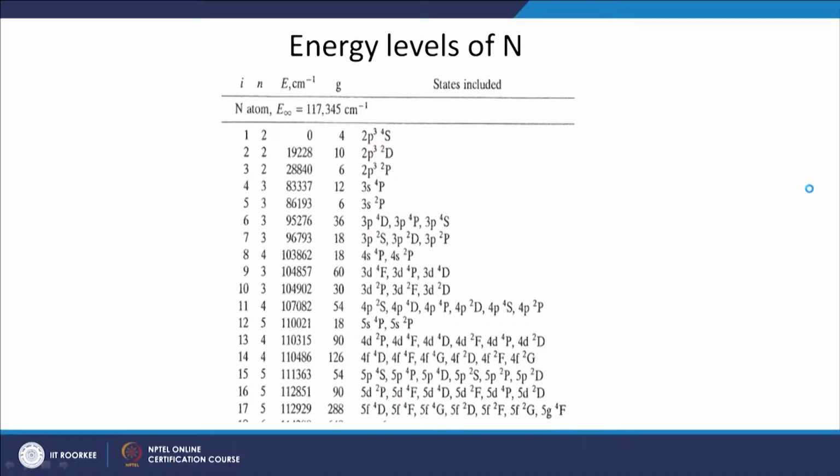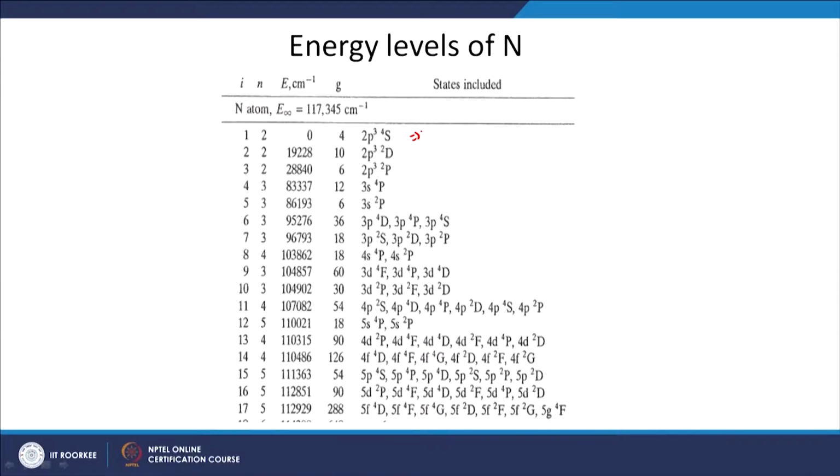On this slide I have listed some of the energy levels of atomic nitrogen, the top electronic levels starting from the ground state. The first state, the principal quantum number is 2 and the energy is assigned 0. This is the ground state of atomic nitrogen with configuration 2p3, 4S. The second level has energy, the units of energy are typically given in centimeter inverse, but it can be converted to any other unit.